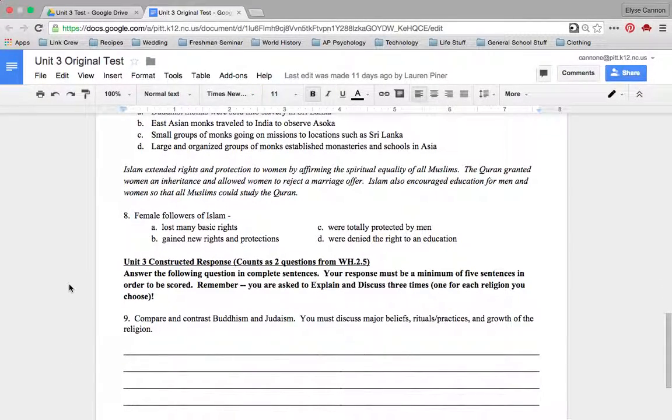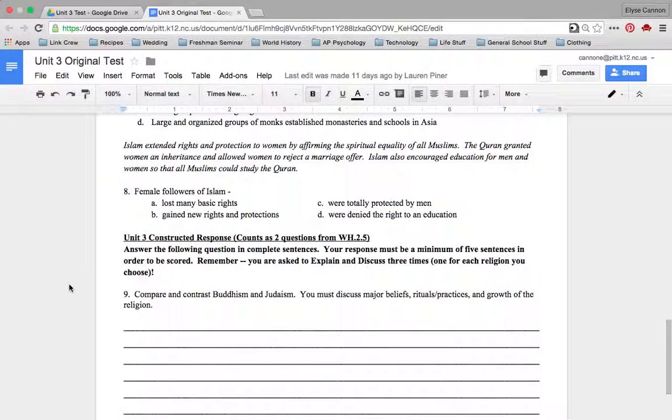Islam extended rights and protection to women by affirming the spiritual equality of all Muslims. The Quran granted women an inheritance and allowed women to reject a marriage offer. Islam also encouraged education for men and women so that all Muslims could study the Quran. Number 8. Female followers of Islam.